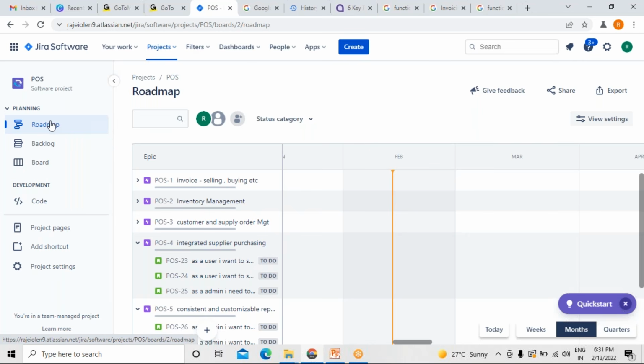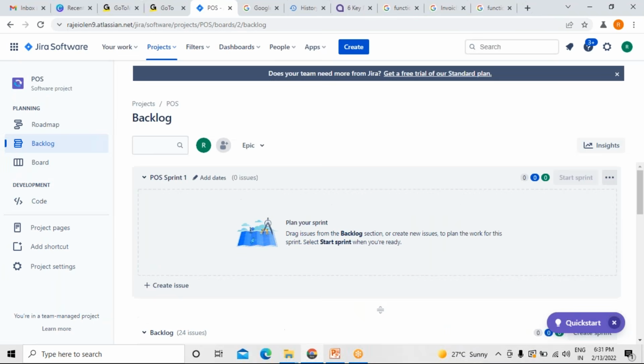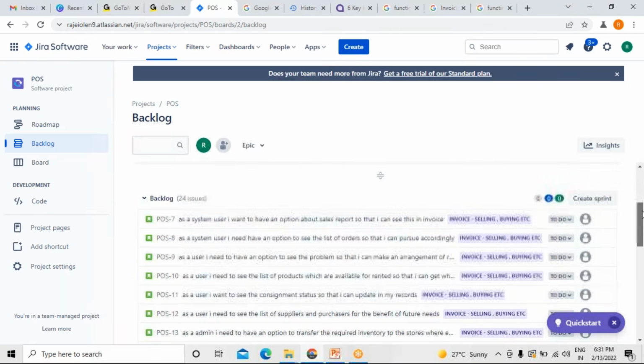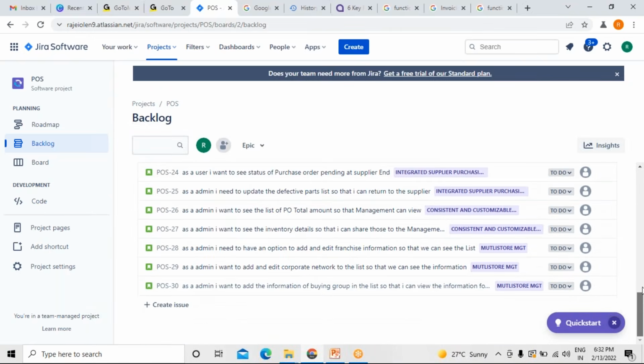Each and every epic will be lined up with some user stories as well. So what we did so far is we have created epics, followed by these epics, we have added some new user stories. Now, if you can see here, I'll be showing you in a backlog the list of items. You can see here, a total of 24 issues were there.